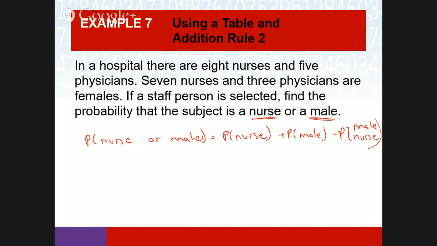So how many? Can't men be nurses? Yes. So what's the probability that it's just a nurse? 8 out of 13. That's the probability if I just pick one, that they're going to be a nurse. Plus, what's the probability they're going to be a male?